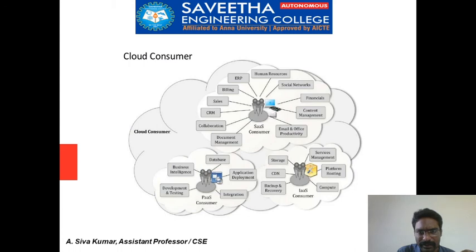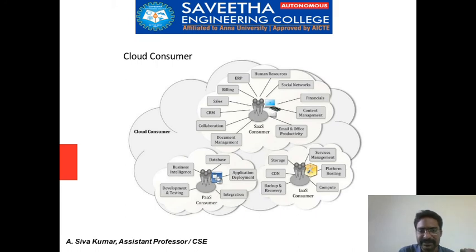Next we look at the cloud consumers: software as a service, platform as a service, and infrastructure as a service. Software as a service covers document management, collaboration, CRM, sales, billing, ERP, human resources, social network, and financials.